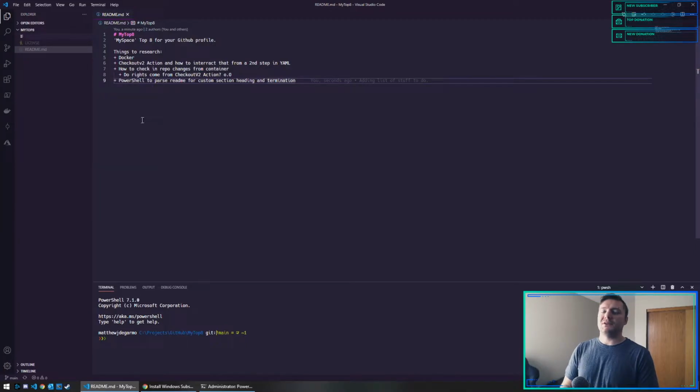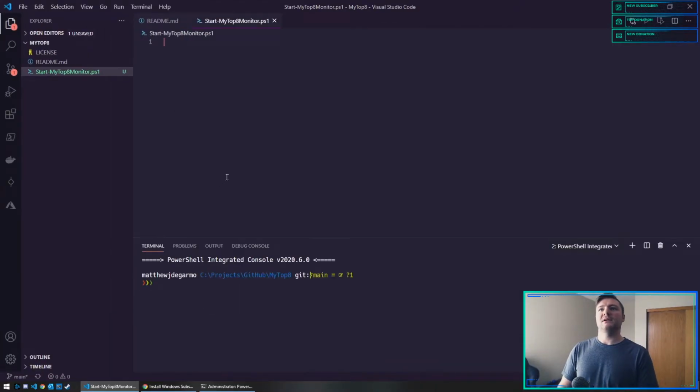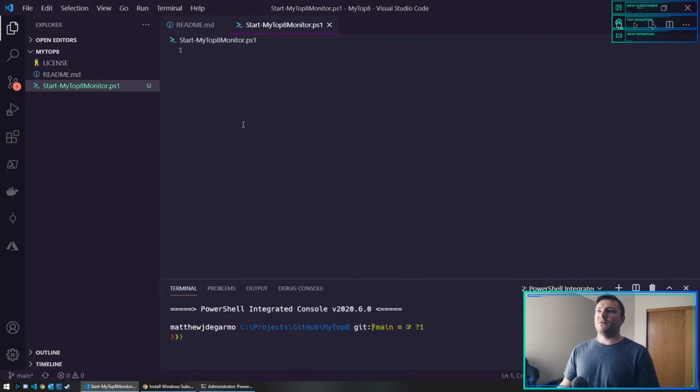Okay, new file. So this will be start top. I don't know, we can change this later. Let me make this bigger. It's probably really small. There we go. Okay, so what I'm going to have to do first is this will have to accept a file path from the action. I'll just write this as a function.